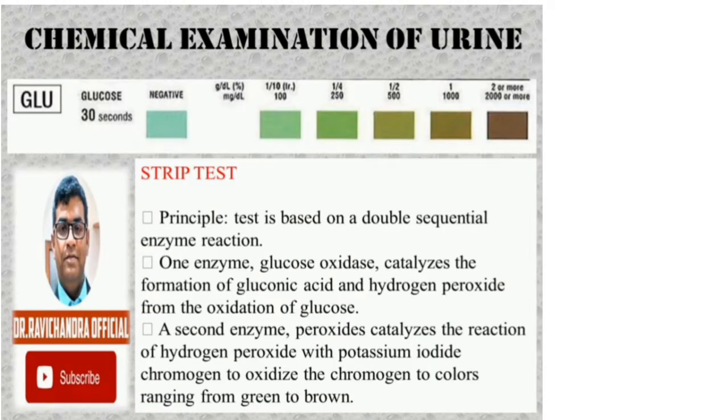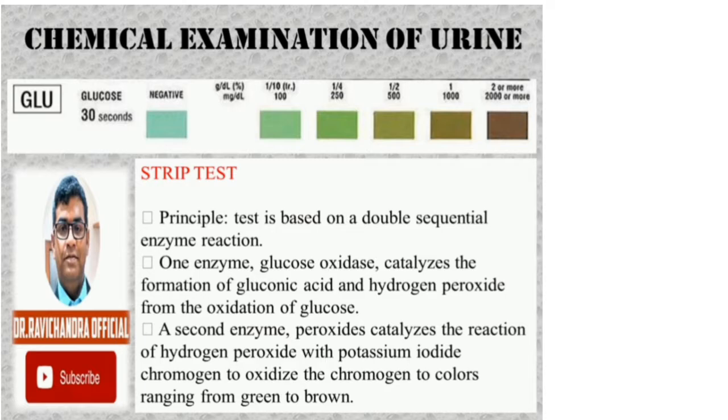Strip test. The principle behind the strip test is it is based on a double sequential enzyme reaction. In this, two enzymes are involved. One enzyme is glucose oxidase, which catalyzes the formation of gluconic acid and the hydrogen peroxide from the oxidation of glucose.